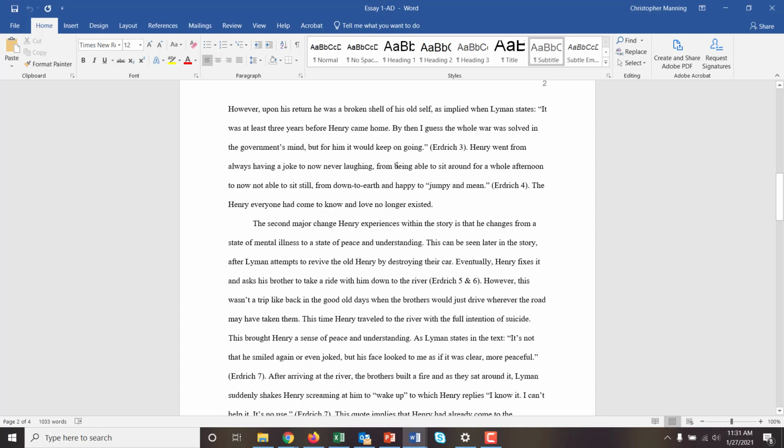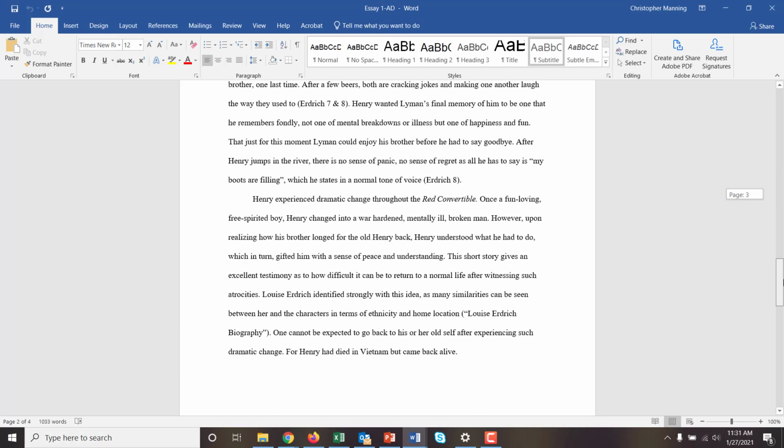You can also use a signal phrase, which is just so-and-so states that, and then, like Erdrich writes that, and then give the story detail, and then you can have the page number at the end, and that's called a signal phrase. But if you're not comfortable with signal phrases, I'm going to try to spend more time on those for Essay 2. But definitely try to have the parenthetical citation like this in your essays, and you should be in pretty good shape there.